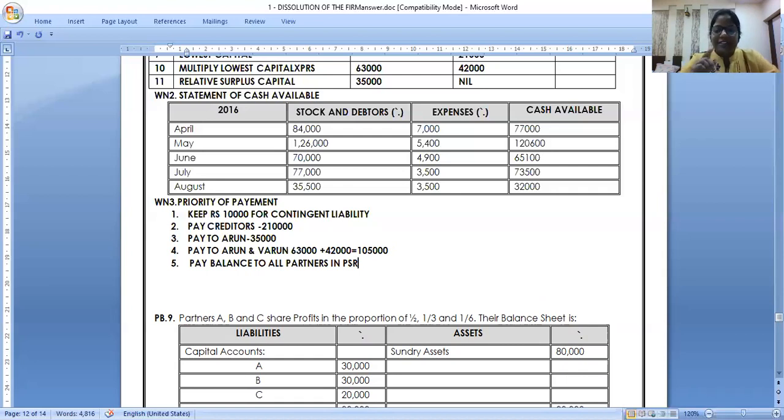No need to write this in the final exam. You don't have time, but am I making the correct mindset? If the direction goes wrong, the problem goes wrong. So is the priority clear? Like contingent liability, in the last exam they gave provision for repairs. Keep apart for provision for repairs, and then you continue, right?